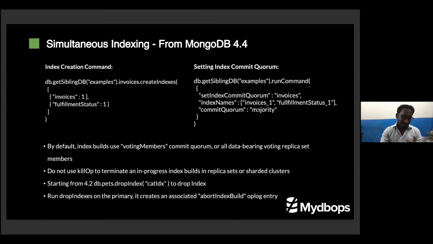And one very important thing I didn't include in the slide is interruption at index creation. Previously the index was created only on primary, and then it would sync. Now it is parallel. Manoj, if one secondary is restarted for some problem, what happens? From 5.0, if the node is creating an index and it is shut down or something happens, when you start up, the index will be resumed where it left off, because it saved the index progress at the disk level.